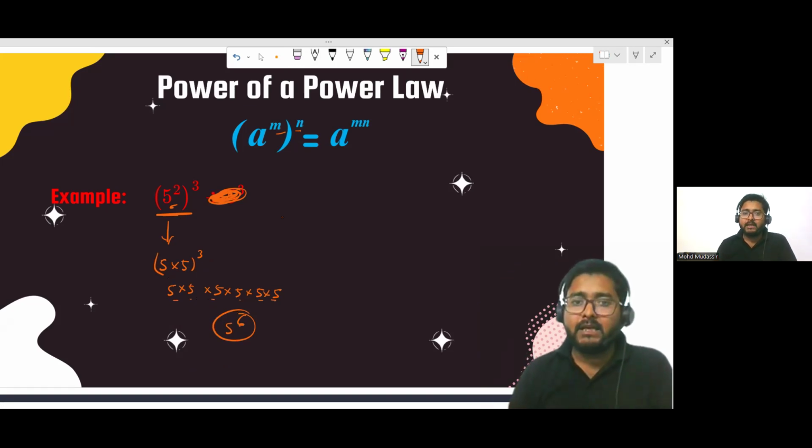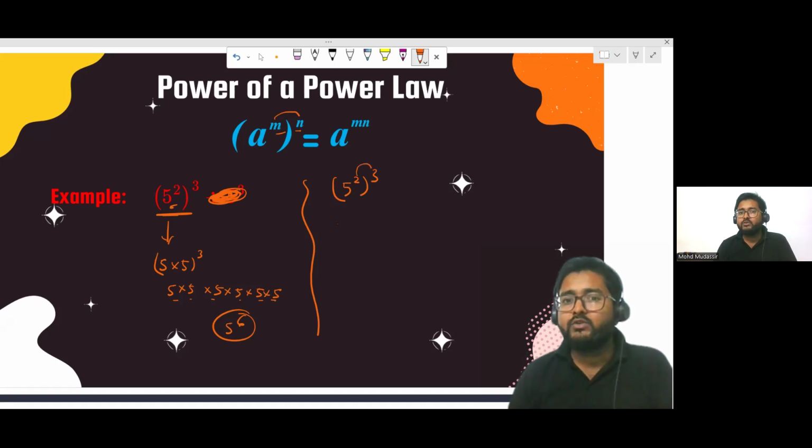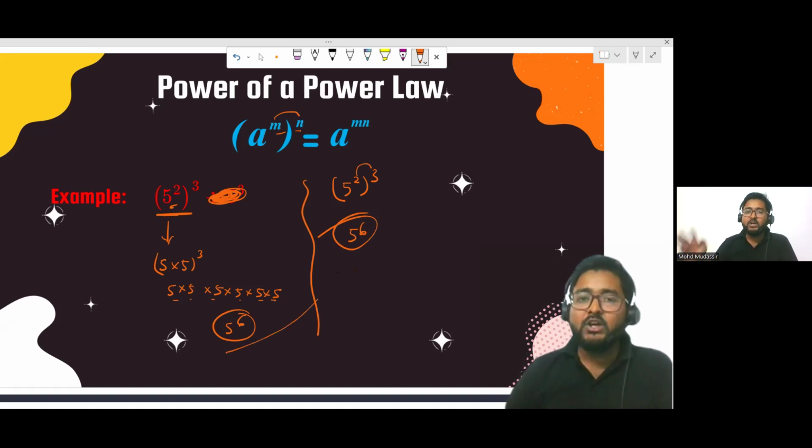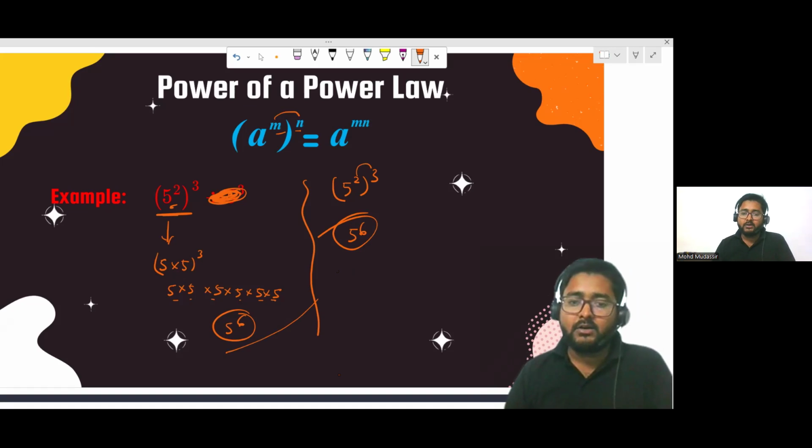All right. And now let's see the smart way by using this law. When you have power to the power, simply multiply. So it was 5 to the power 2 whole power 3. Correct? So simply you can multiply this power with this. So 5 to the power 6, you are getting the same answer. That's your answer. Is it clear, everyone? So these were three important laws. Got it, everyone? Okay. So now it's time to move ahead.